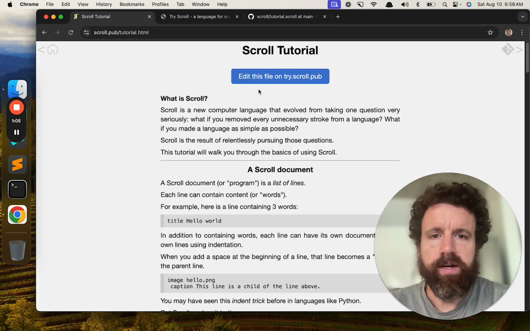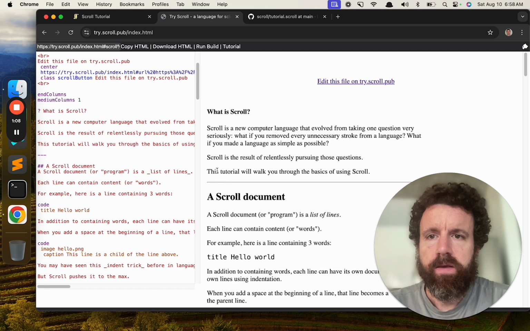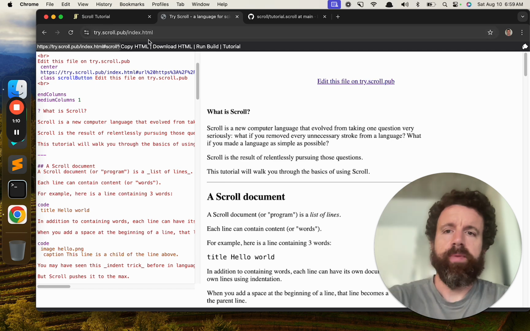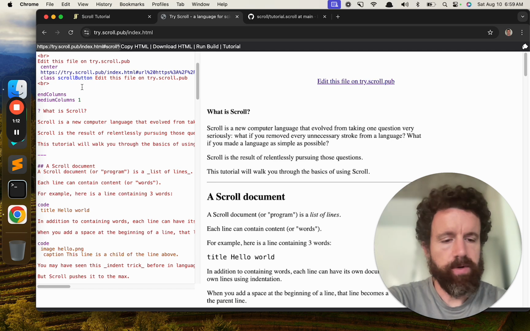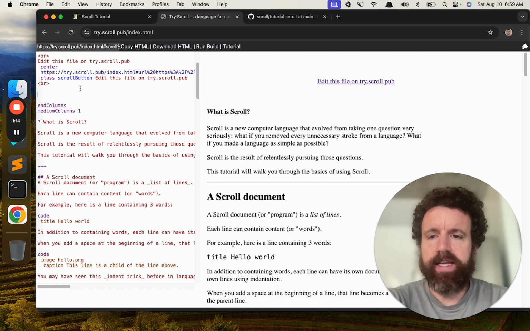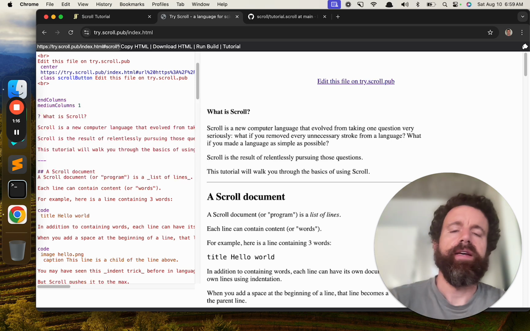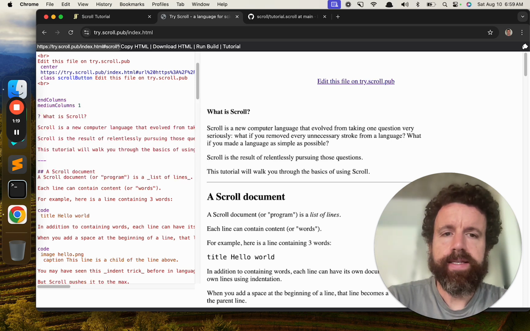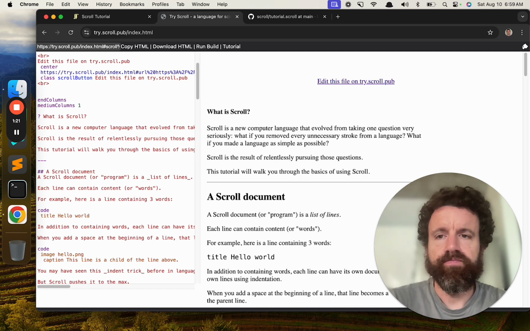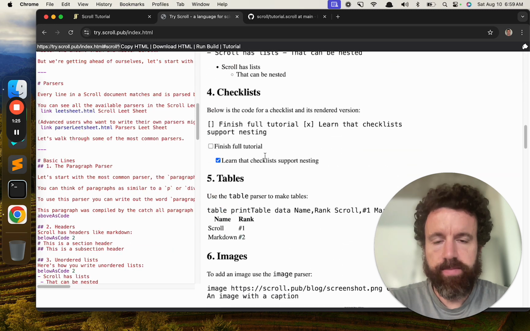And so when I click on this link, edit this file, this try.scroll.pub is a little editor to give you syntax highlighting and autocomplete, and it can pull in files. So basically we just pulled in the source code and then you can edit it here in the browser.